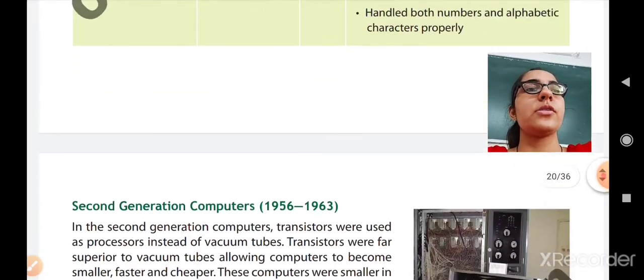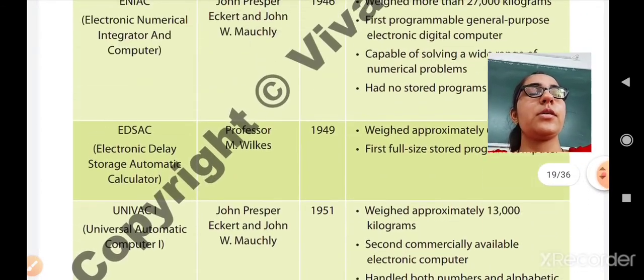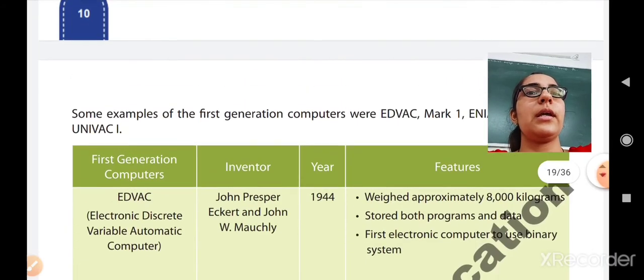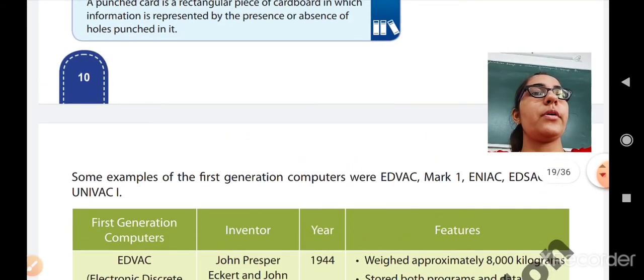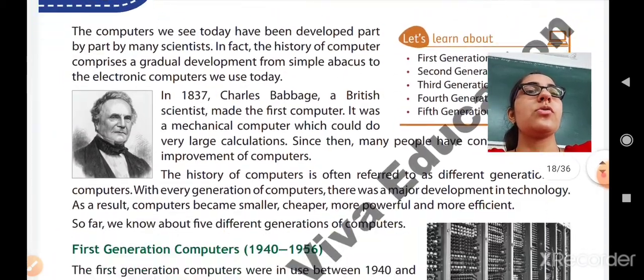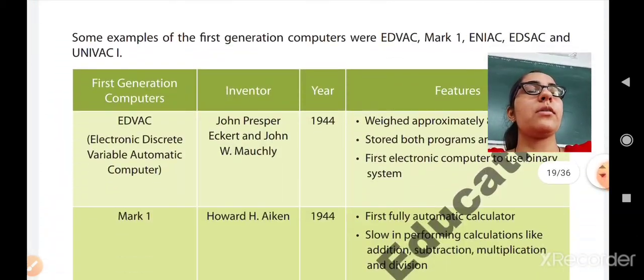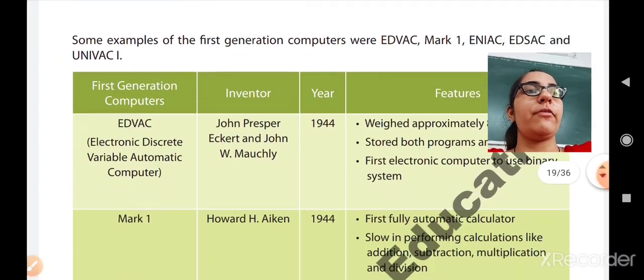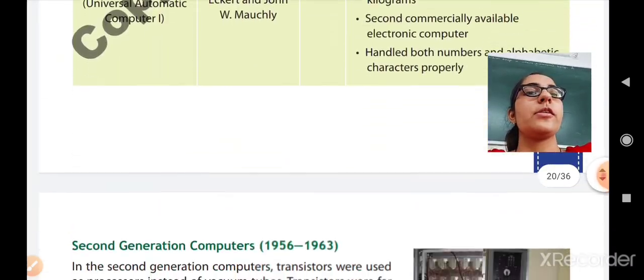So here we have studied the first generation computers. Let us repeat once again which are the first generation computers. First is EDVAC, second is Mark I, third is ENIAC, fourth is EDSAC, and fifth is UNIVAC1. Okay students, here we have finished the first point of chapter number 2, that is first generation computers.